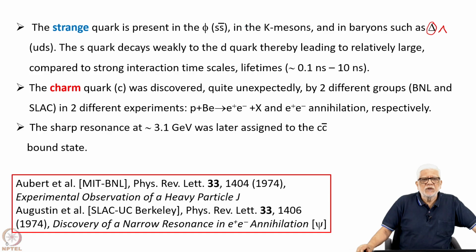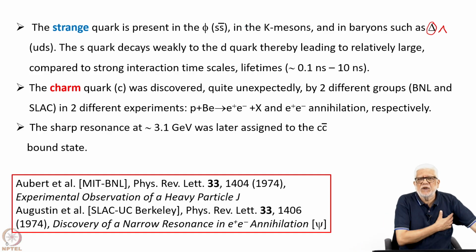Now, there is another quark which is the charmed quark, which if you remember, in this tabulation was above the strange quark, and this was discovered quite unexpectedly in 1974 by two different groups, one working with a proton machine at the AGS, the Alternating Gradient Synchrotron at Brookhaven National Lab, which is on the east coast of the US, and by a group at SLAC, which is on the west coast in Stanford.